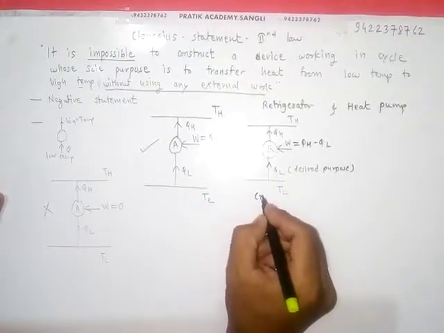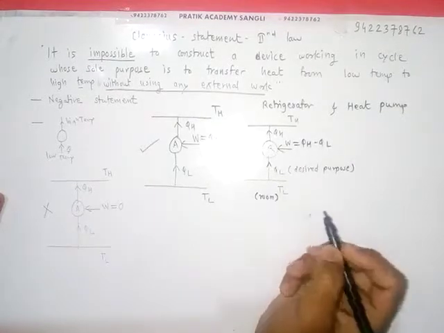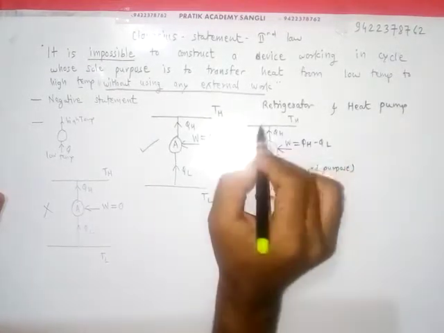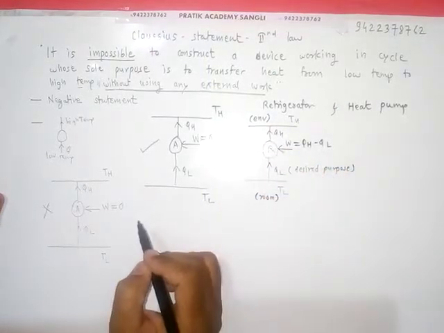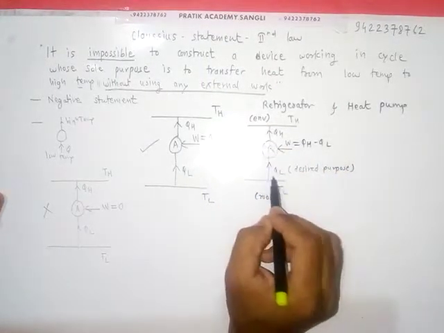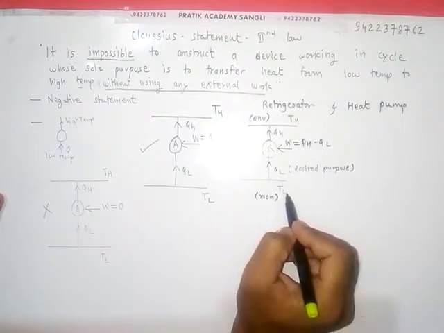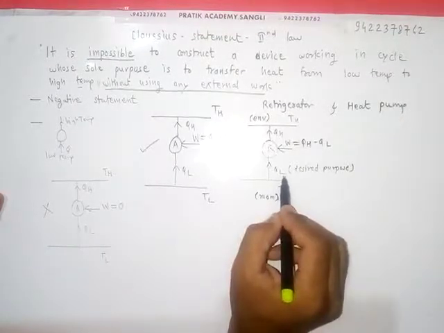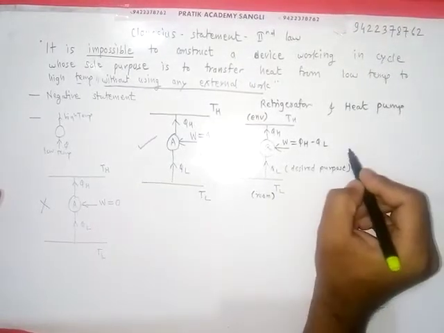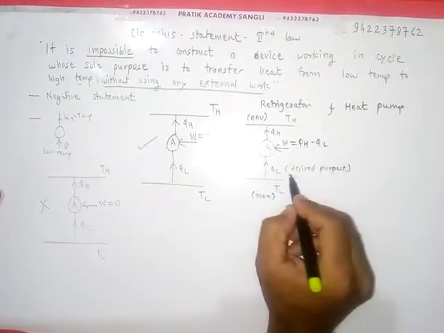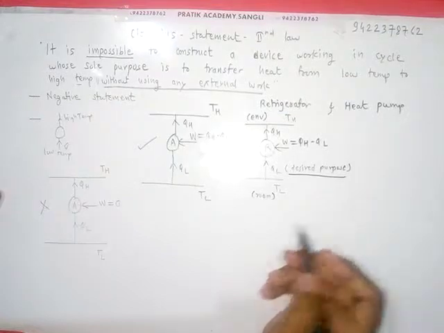So the lower side is the room here, and we are adding heat continuously to the environment. So the high temperature side is the environment or surrounding, and for maintaining the room temperature low and constant, we are continuously removing heat, QL. So this is the refrigerator if the purpose is to remove heat.